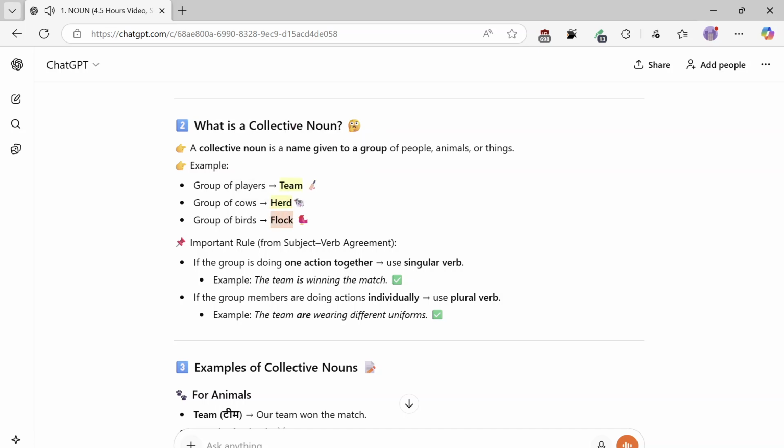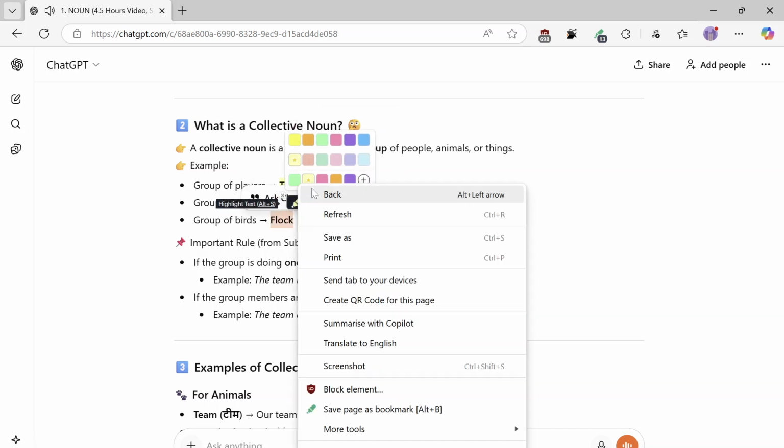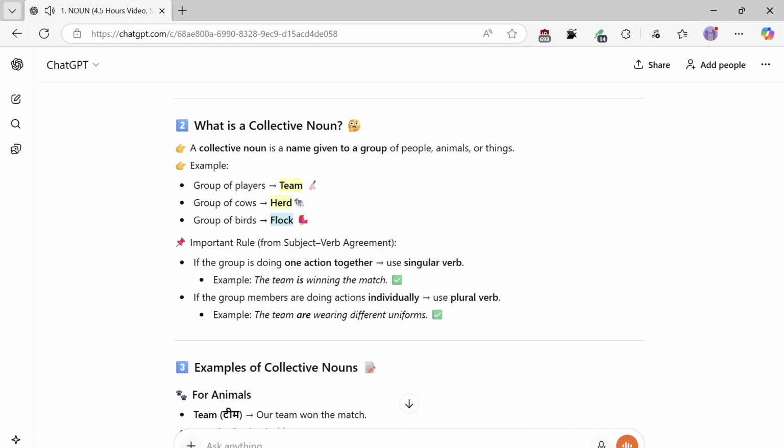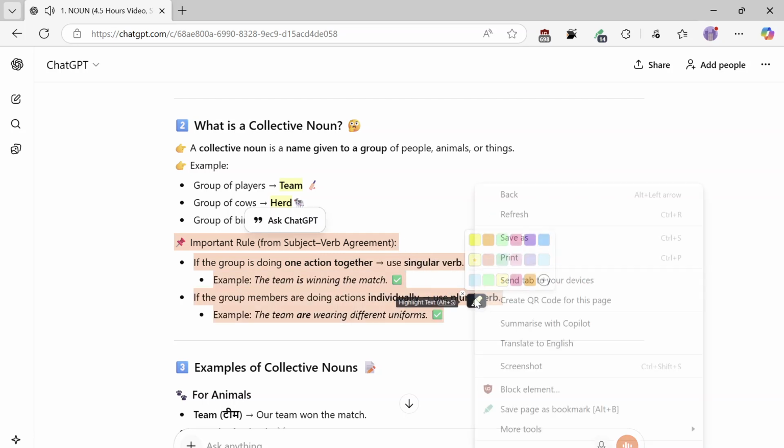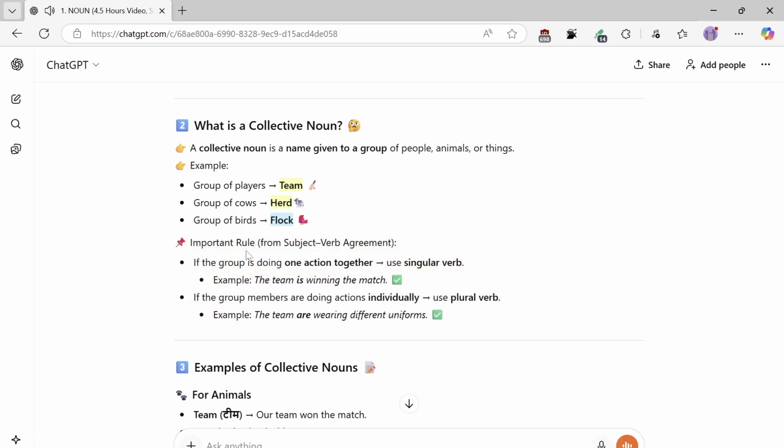Important rule from subject-verb agreement. If the group is doing one action together, use a singular verb. Example: the team is winning the match. If the group members are doing actions individually, use a plural verb. Example: the team are wearing different uniforms. Examples of collective nouns. For animals: team, our team won the match.